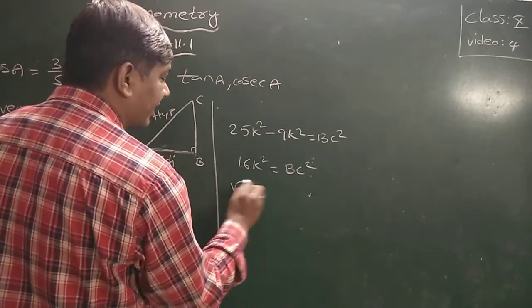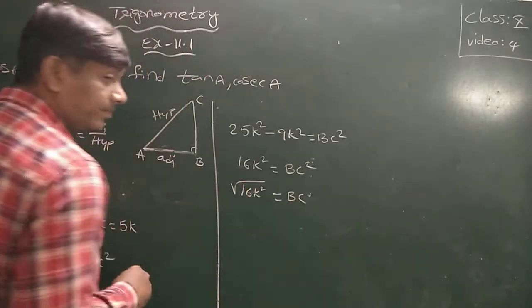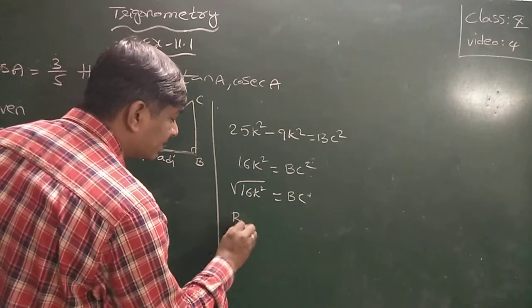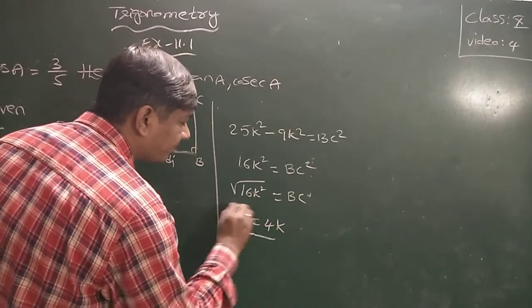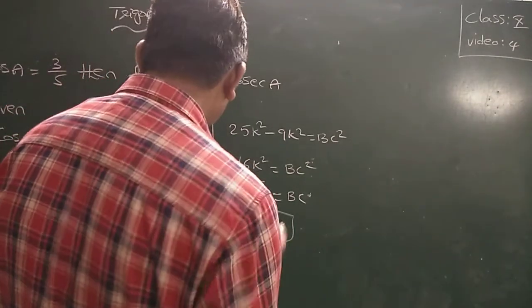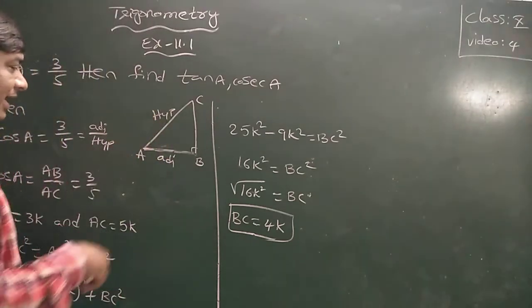Taking the square root on both sides, BC is equal to under root 16k square. Now BC is equal to 4k, since 16 is 4 squared and k square gives k. BC is equal to 4k. Am I clear? Now I have got all the values of the triangle.